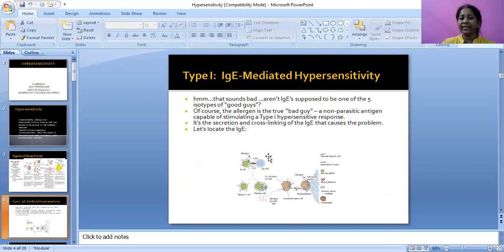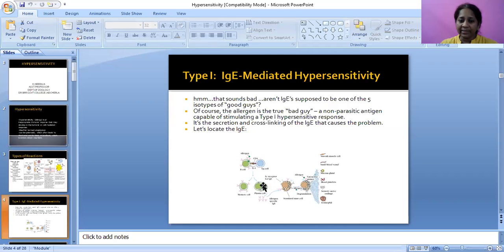First, we will take in detail type 1, that is IgE mediated hypersensitivity. What is type 1 hypersensitivity? IgE is one of the five isotypes of good guys. Of course, the allergen is the bad guy, a non-parasitic antigen capable of stimulating a type 1 hypersensitive response. It's the secretion and cross-linking of IgE that causes the problem.